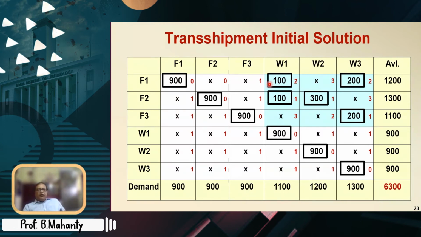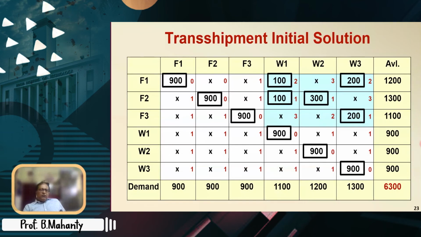And if you look, all are perfectly balanced. You see F1 demand is met, F2 demand is met, F3 demand is met, W1 demand is met, 200 plus 900 is 1100, W2 demand is met, 300 plus 900 is 1200, W3 demand is met. F1 availability is met, 900, 100, 200, same with F2, F3 and W1, W2, W3. All right, so the matrix is perfectly balanced.